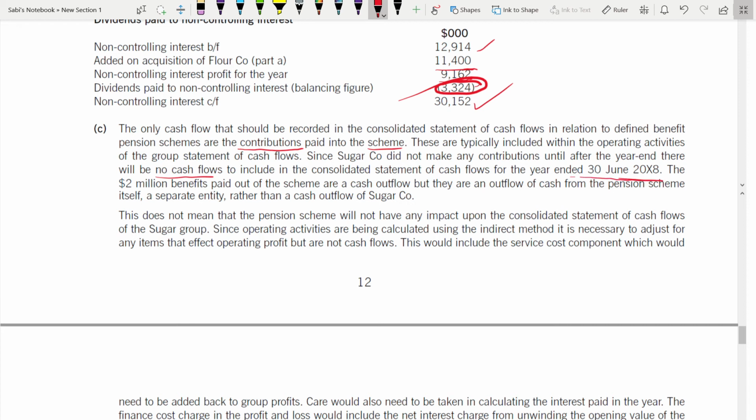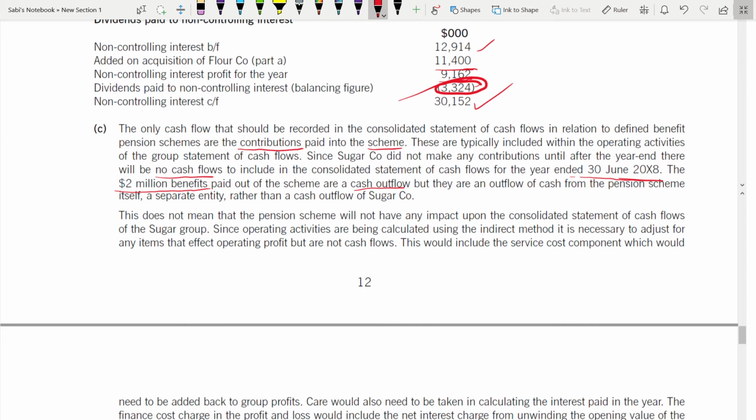That's why. So the 2 million benefits paid out of the scheme are a cash outflow, right? The 2 million benefit is paid out of the scheme only. But it is an outflow of cash from the pension scheme itself, a separate entity, rather than a cash flow of Sugar. This does not mean that the pension scheme will not have an impact upon the consolidated statement of cash flows of Sugar.